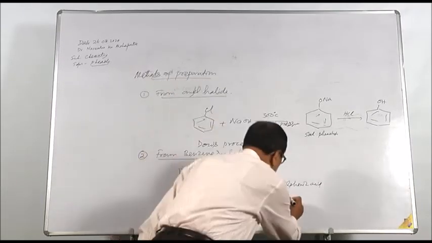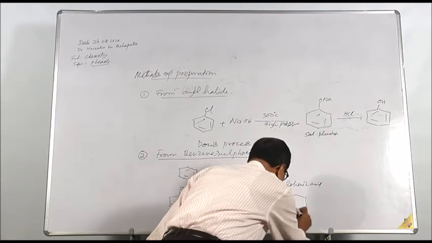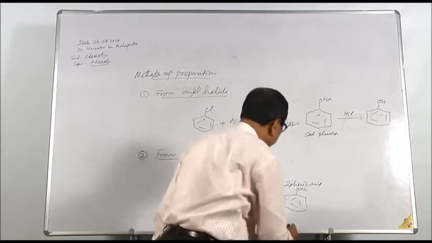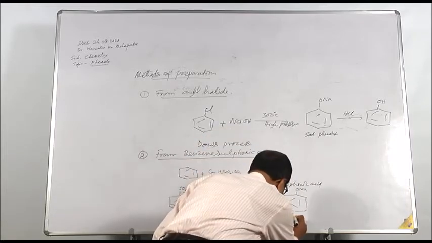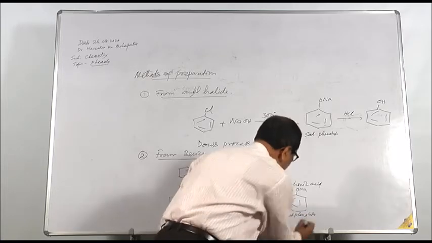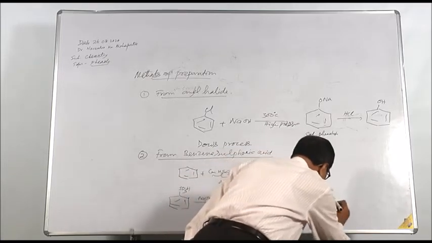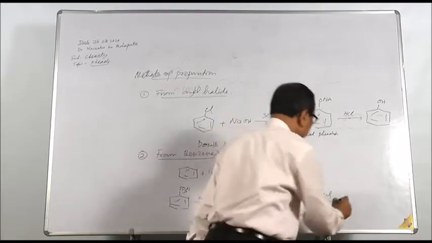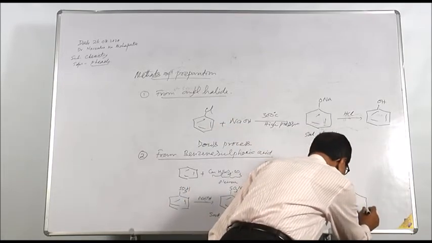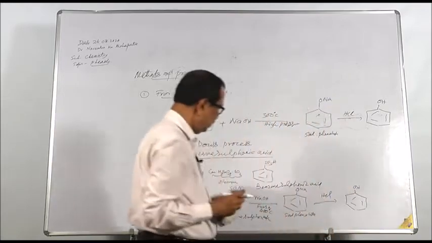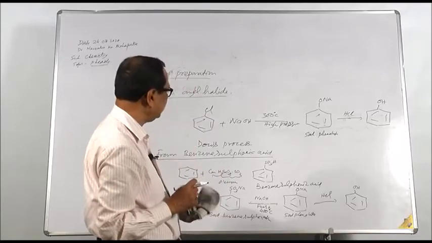We get sodium phenolate, and that sodium phenolate is acidified with dilute HCl to give phenol. So this is another method by which we can get phenol from benzene sulfonic acid.